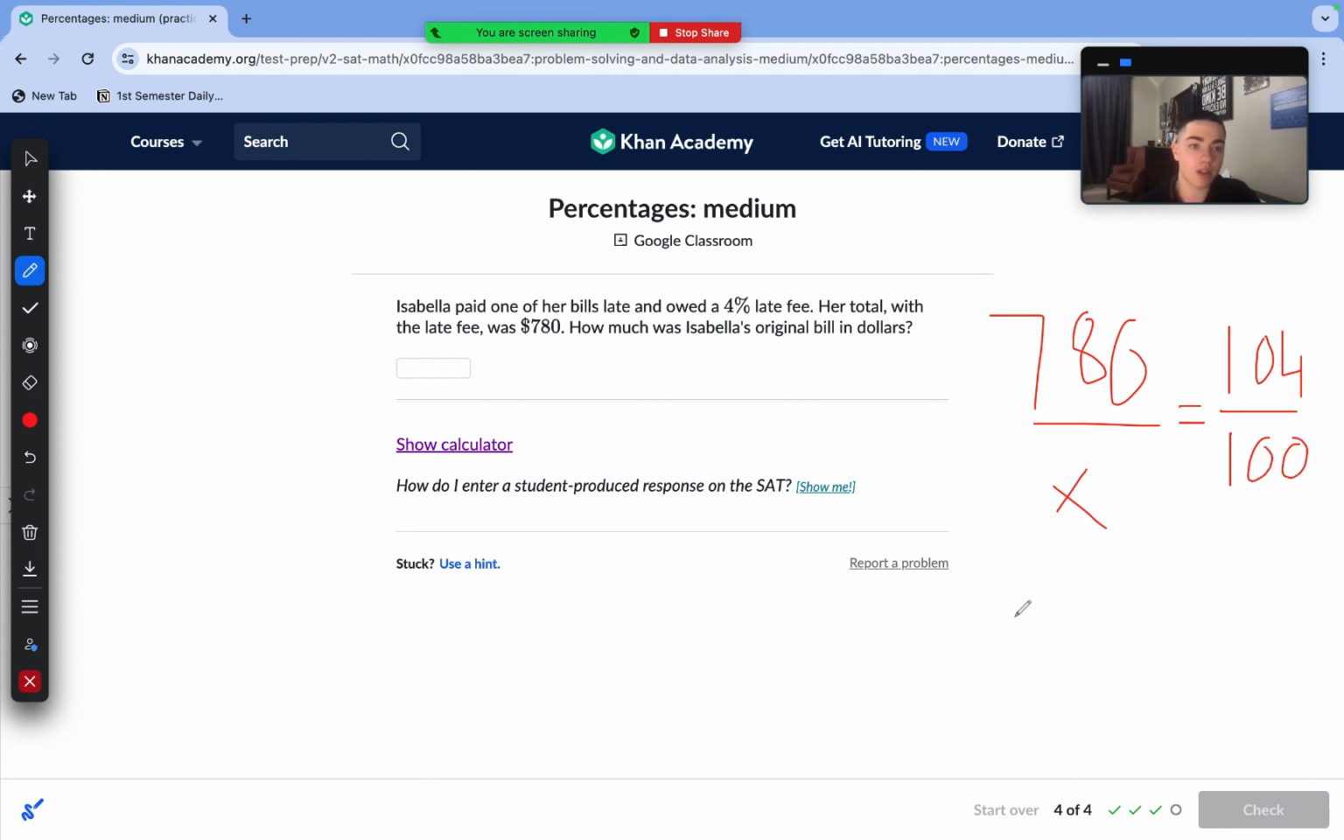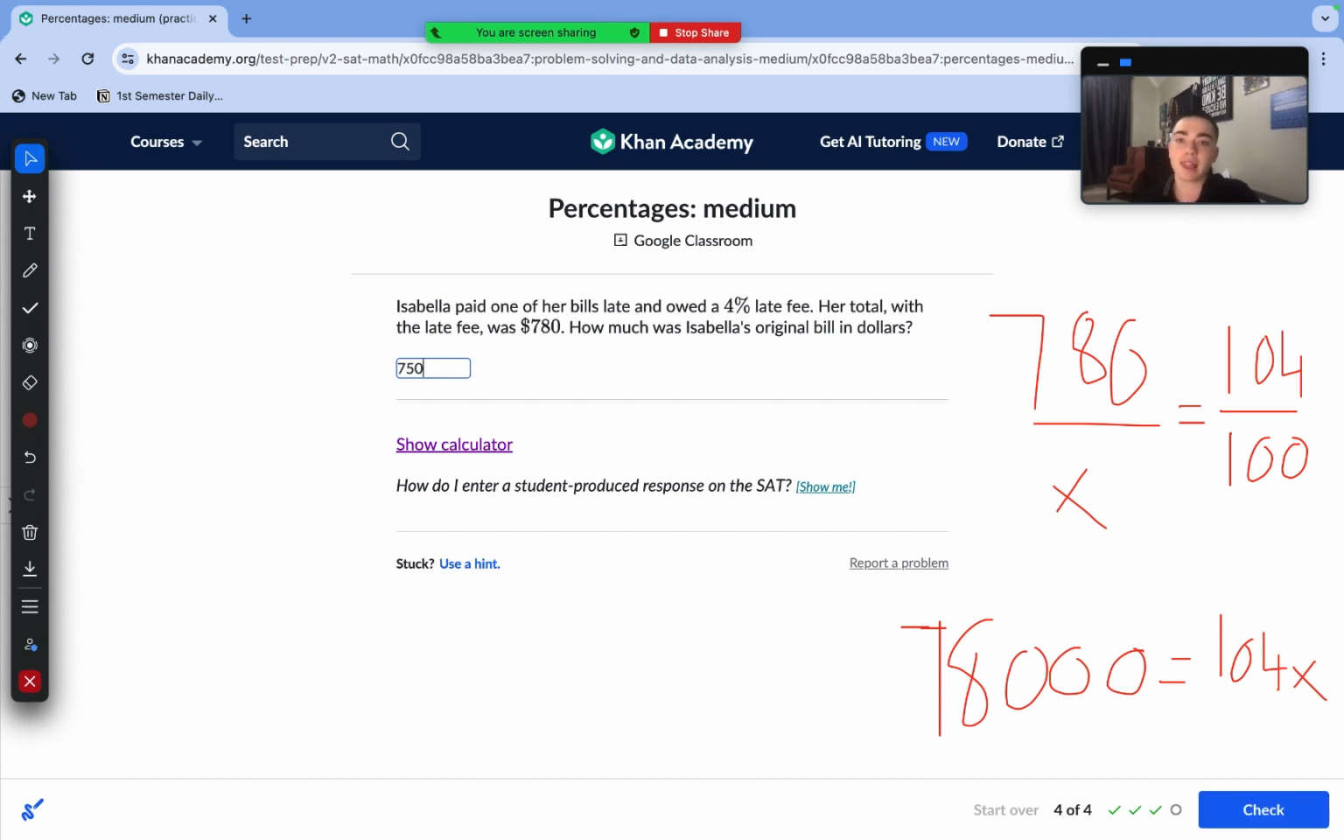Now we just need to solve this proportion. 780 times 100 is 78,000. Now x times 104 is just 104x. So we're going to divide 78,000 by 104. And the answer to that is 750. And that makes sense. Her original bill was $750, but with a 4% late fee, that increased to $780.